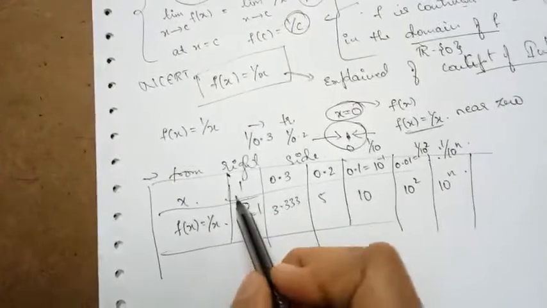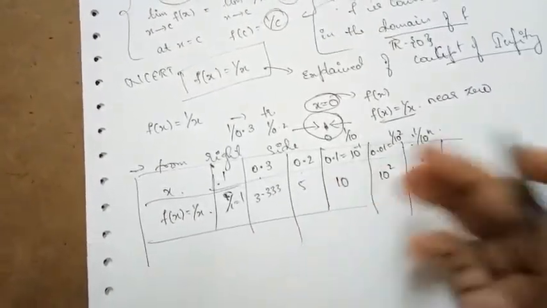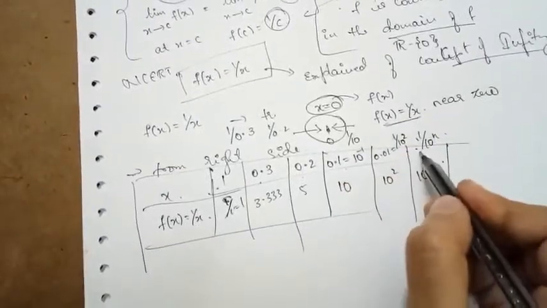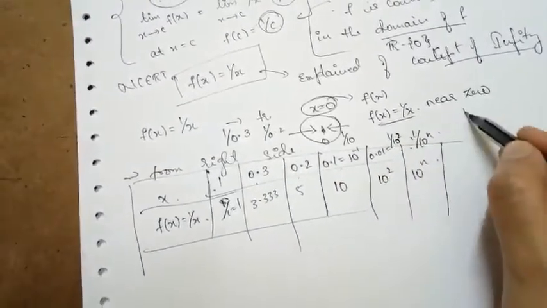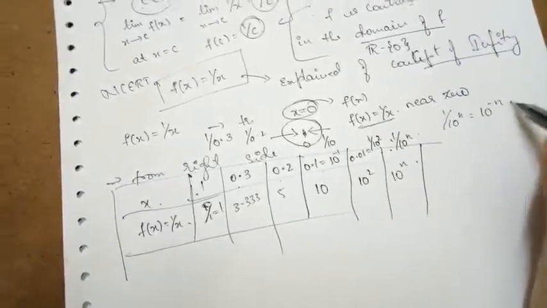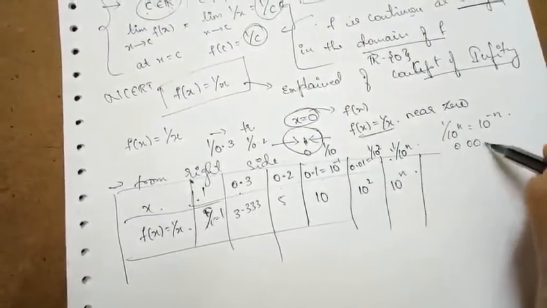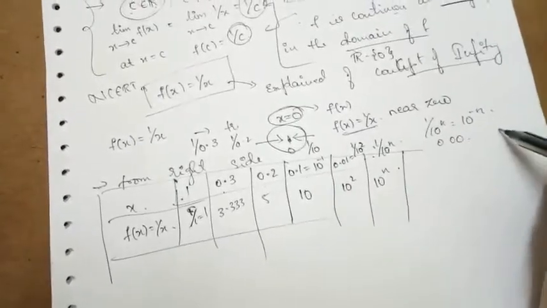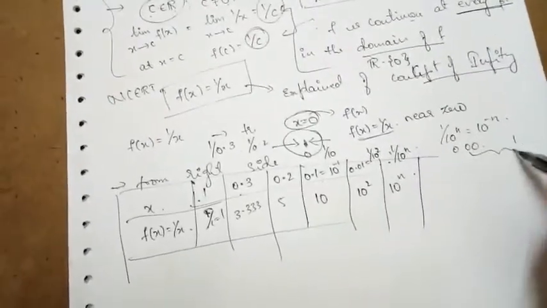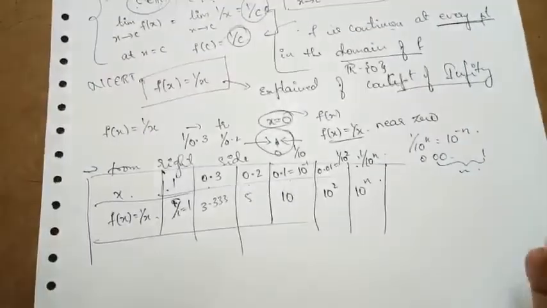So you can see here, as we are approaching towards 0, it is not exactly 0. 1 by 10 to the power of n is nothing but 10 to the power of minus n. It is not exactly equal to 0. It is like 0.0000, where the number of zeros is n times. So it is approaching towards 0 but not exactly equal to 0.